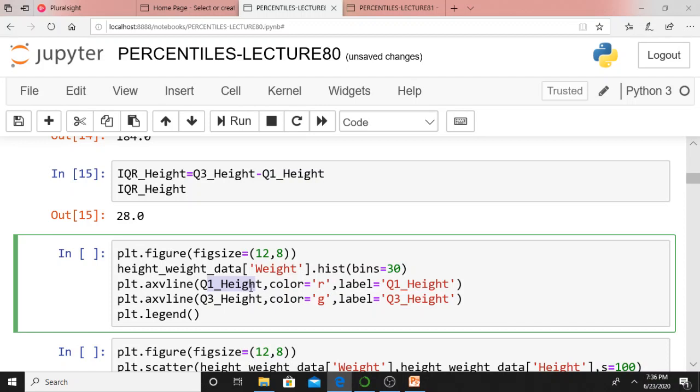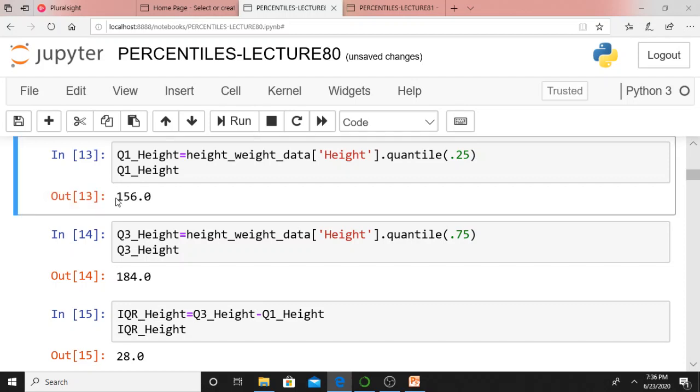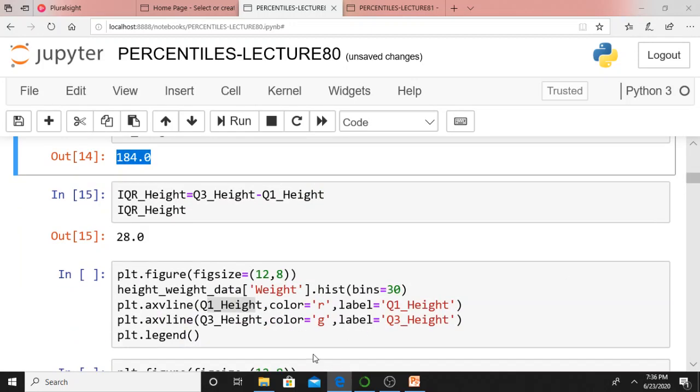My Q1_height is my first quartile. With plt.axvline, what is my Q1 value? 156. Just remember this one. This is my Q1. What is my Q3? 184. So 156 and 184. I am taking Q1_height, color is red, label is Q1_height.